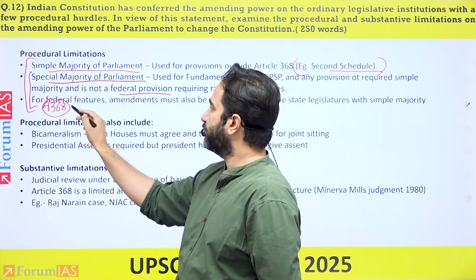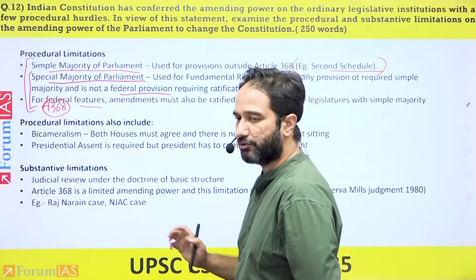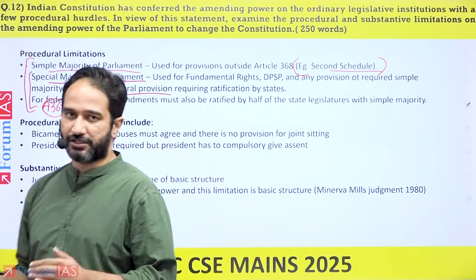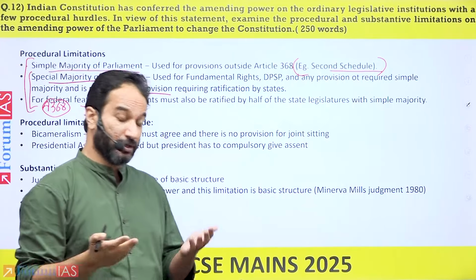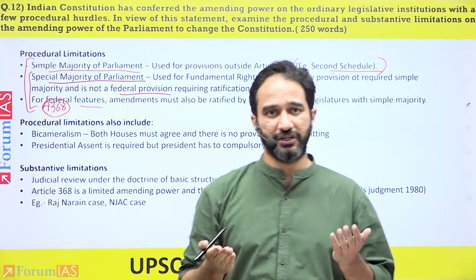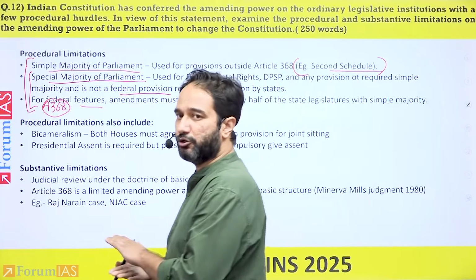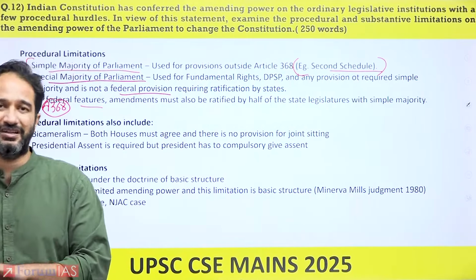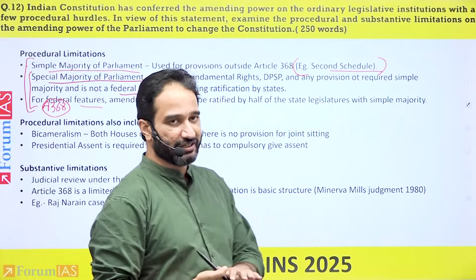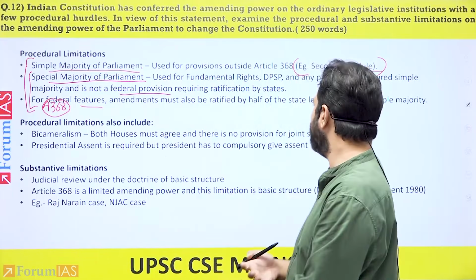The last aspect would be for federal provisions, which require it to be passed by both the houses of Parliament by special majority. Then it also requires to be ratified by half the state legislatures. The state legislatures need to ratify it through simple majority.